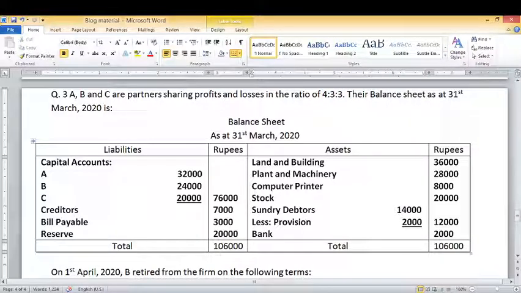Asset side: land and building, plant and machinery, computer, printers, stock, sundry debtors, less provision. It's given 12,000, and bank balance is given 2,000. Now on the liability side, capital account balances are given of A, B and C. Then creditors are given 7,000, bills payable 3,000 and reserve 20,000.